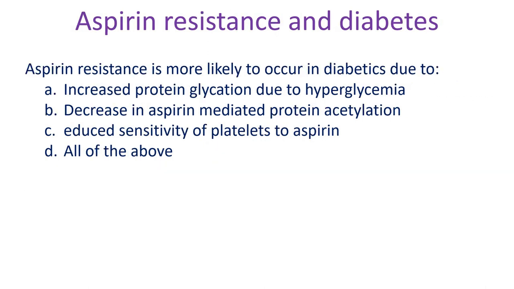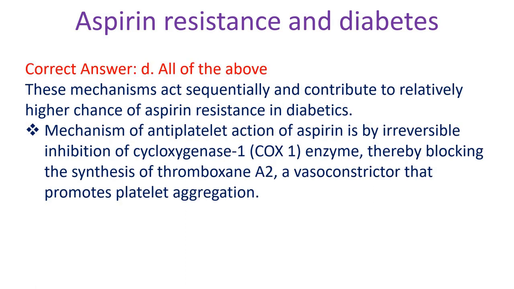Aspirin resistance is more likely to occur in diabetics due to: A. Increased protein glycation due to hyperglycemia, B. Decrease in aspirin-mediated protein acetylation, C. Reduced sensitivity of platelets to aspirin, D. All of the above. Correct answer D. All of the above. These mechanisms act together and contribute to a relatively higher chance of aspirin resistance in diabetics.